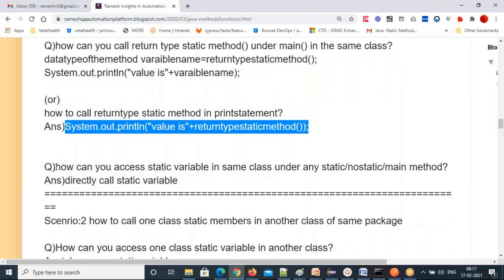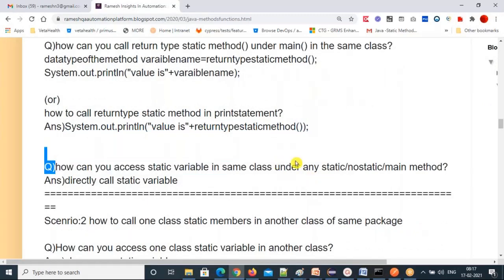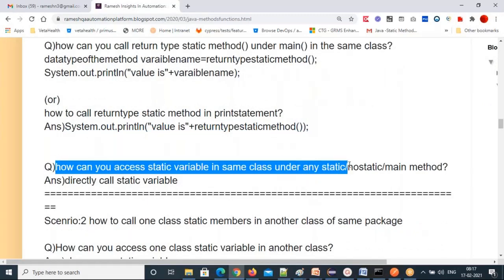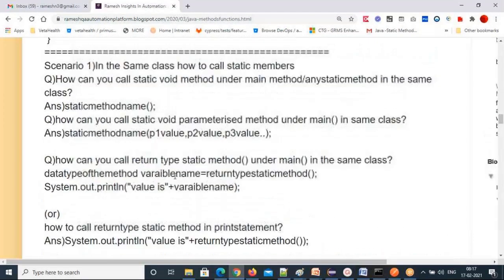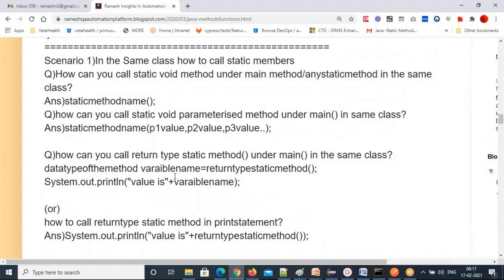Okay, next one. How can you access a static variable in the same class under any static, non-static, and main methods? Any method inside, a static variable you can call directly, right? Directly call static variables. You don't need to do anything. You can call directly. Any method inside, you can call a static variable in the same class directly. Are you all clear on this? Sirisha, Swati, Reddy Prasad, Raghu.